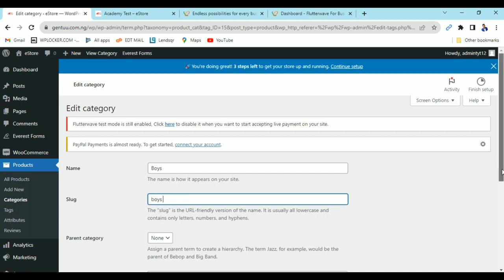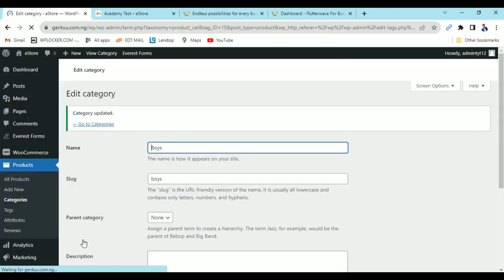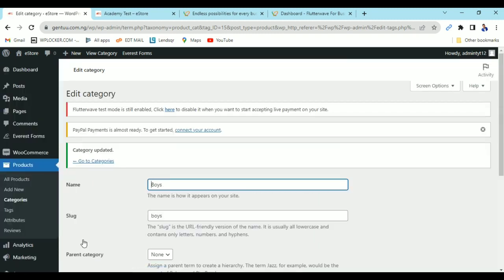Then you can add maybe an icon or an image attached to the category. You can upload maybe an image of boys. I'm not going to upload anything right now. I'm just going to click on update.